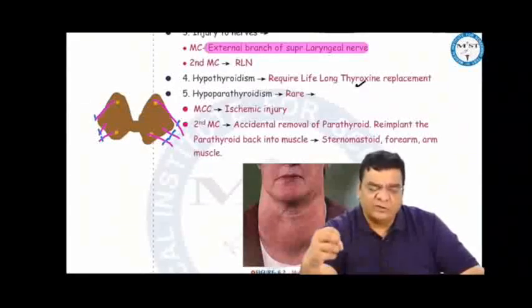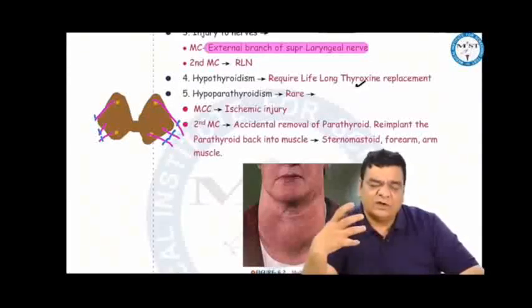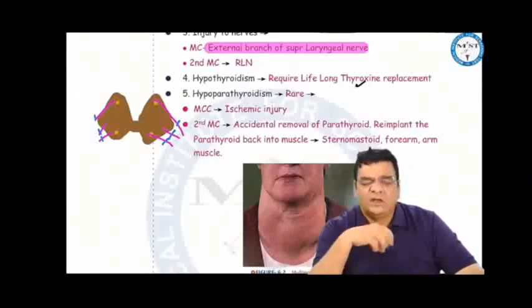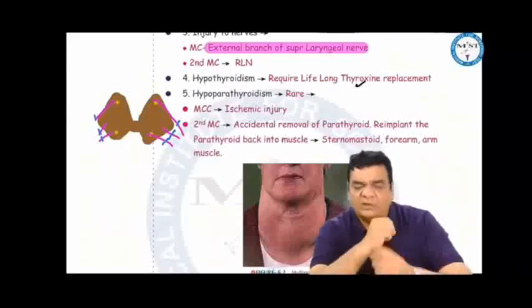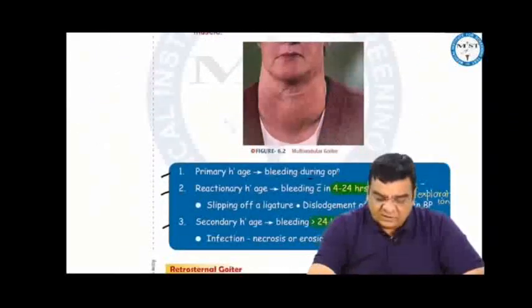If by chance they are accidentally removed during surgery, they should be replanted back into the patient, into any muscular area. If the incision is open, put them into the sternomastoid muscle. If the incision has been closed, then you can put them in the muscles of the forearm or the arm. Retrosternal goiter. This is the picture we are seeing. This is a multinodular goiter here.